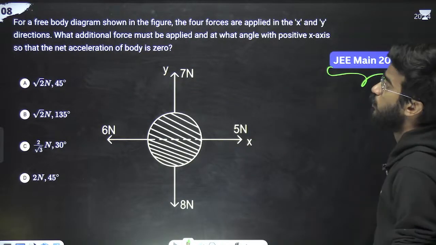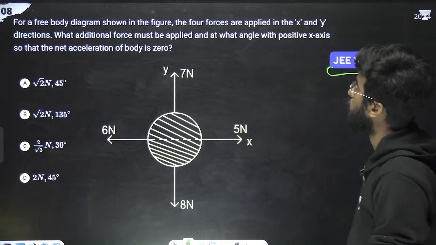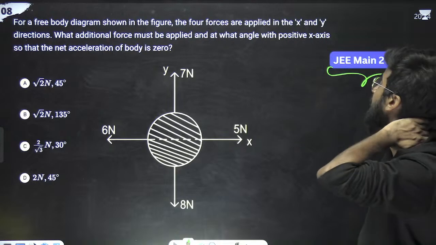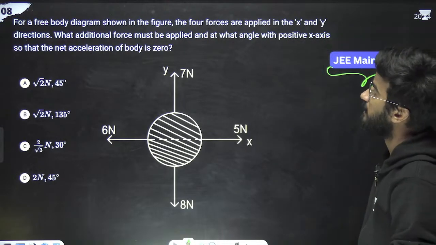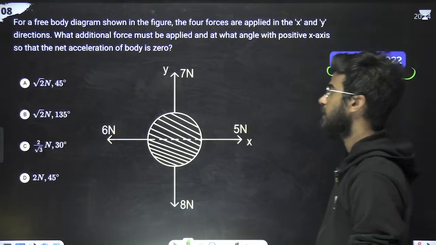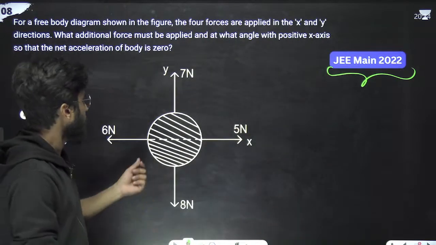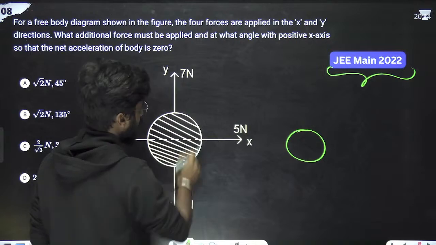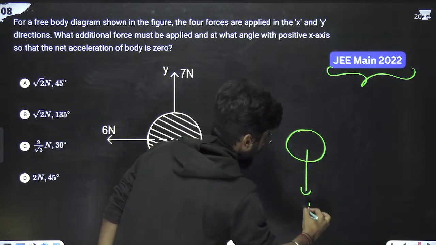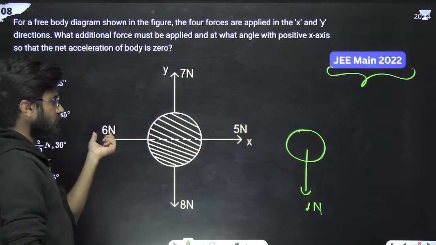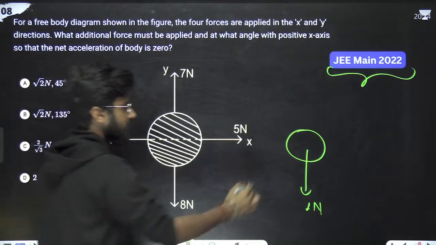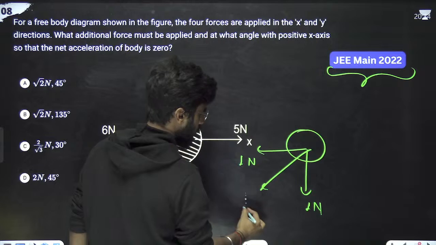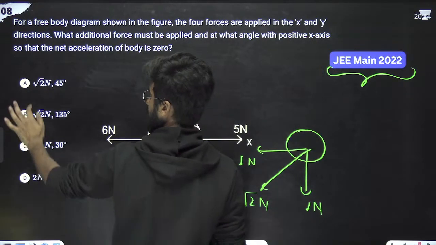From 2022, the question is saying, for a free body diagram as shown in the figure, four forces are acting in the x and y directions. What additional force must be applied, and at what angle to the positive x-axis, so that the net acceleration of the body is 0? Just calculate all the total forces. This is 7 Newton, this is 8 Newton, so the net force in y direction is 7 minus 8, which means 1 Newton downward. Now 6 Newton and 5 Newton give 1 Newton in the other direction. So the resultant is 1 square plus 1 square, which means root 2 Newton.